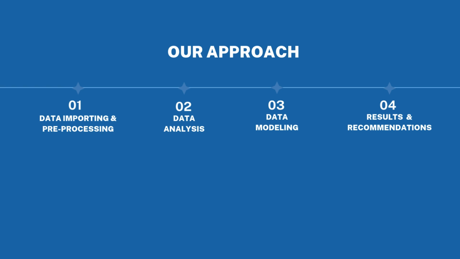1. Data preprocessing, where we clean and organize the raw data for analysis. 2. Data analysis, where we explore trends, patterns, and relationships within the data. 3. Data modeling, where we build and evaluate multilinear regression models. And finally, 4. Machine learning testing, where we validate our model's performance.